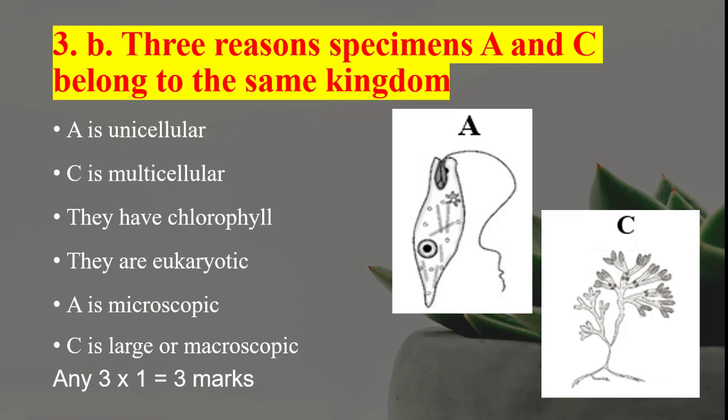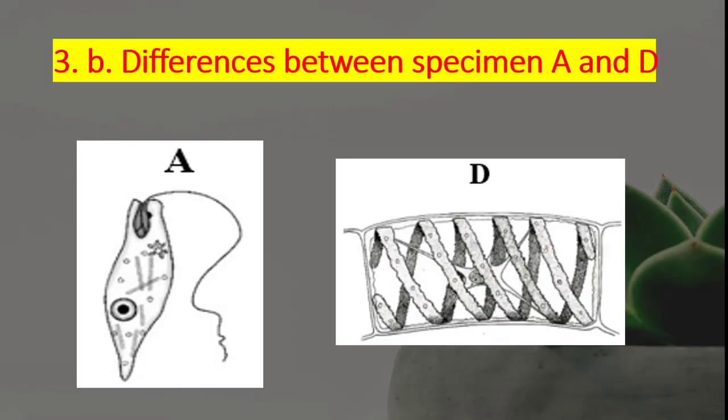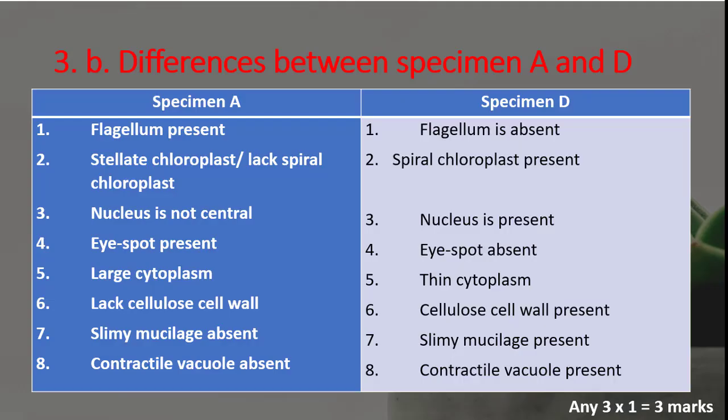With 3B, we are to look at differences between A and D. Here you are just looking at the organisms and the differences that they have. It doesn't refer you to their kingdom or the phylum or anything. So you are just differentiating between them. So what do we have? We have for A, which is the Euglena, and then D is the Spirogyra.